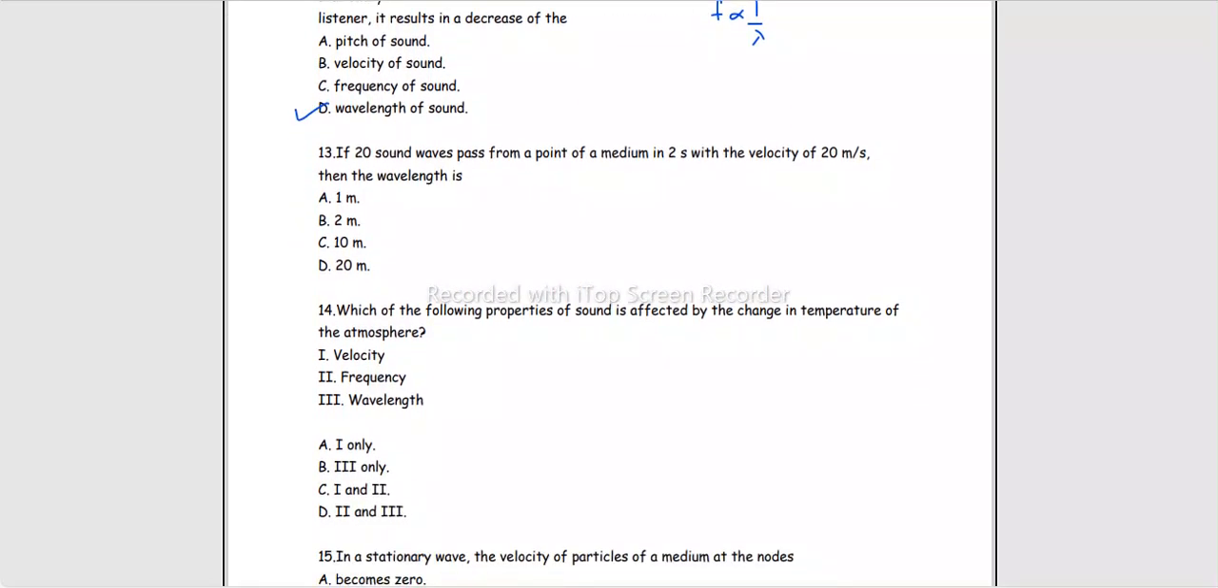If 20 sound waves pass from a point of a medium in 2 seconds with the velocity of 20 meters per second, then the wavelength we need to calculate. Velocity is given 20 meters per second. अगर हमें frequency पता चल जाए तो we can calculate the final answer because lambda equals v over f, since v equals f lambda, right? Velocity is 20. How about this frequency?